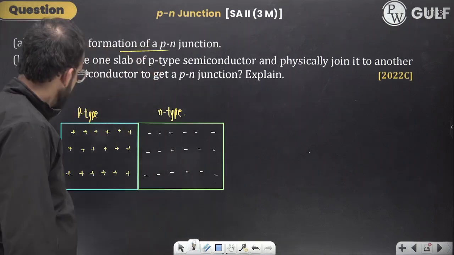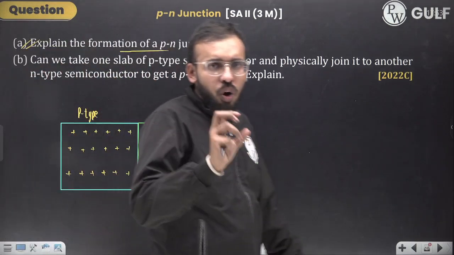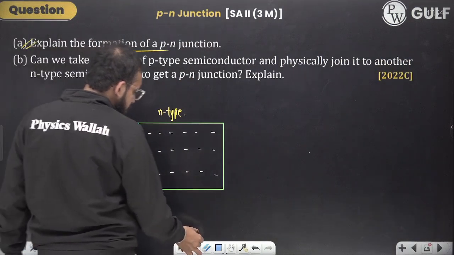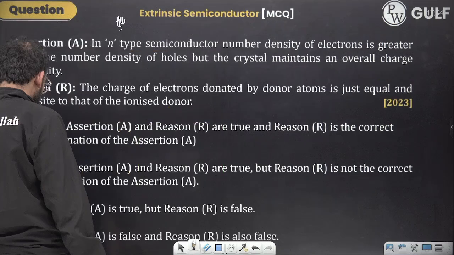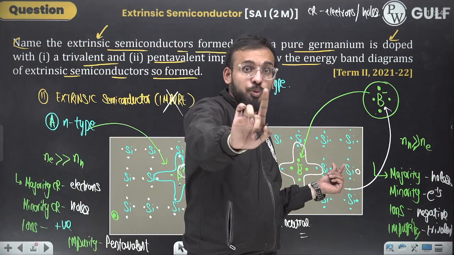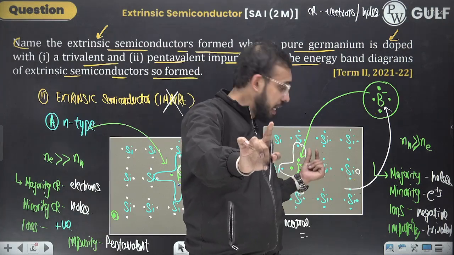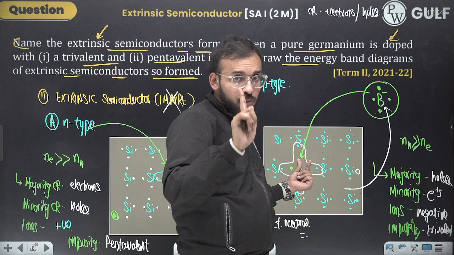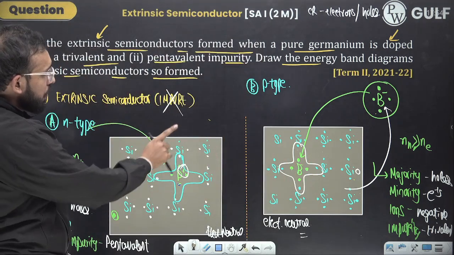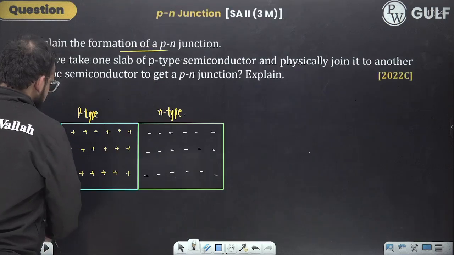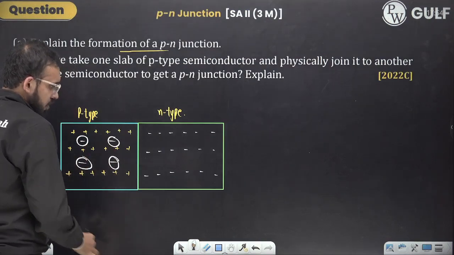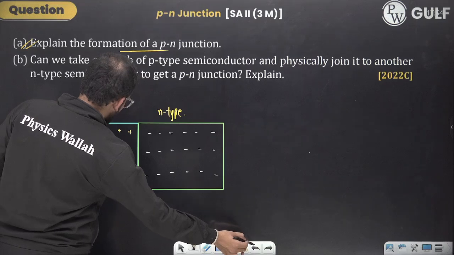Okay sir, in p-type, what are the ions formed? If I am not wrong, negative charge. Okay, for ions you should know one thing: these ions are immobile. They are not going to move. Electrons and holes can move, but these ions are not going to move. Understand carefully. So in the p-type, the negative ions are there, which are immobile, they are not going to move for sure.